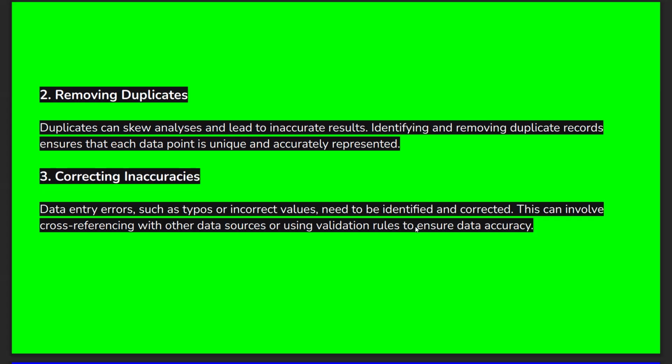This can lead to fewer inaccuracy problems in the data set, and it can also involve cross-referencing with other data sources or using validation rules in order to ensure data accuracy. So if we want to ensure data accuracy, it will involve cross-referencing with other data sources, or using validation rules. This is the third point.